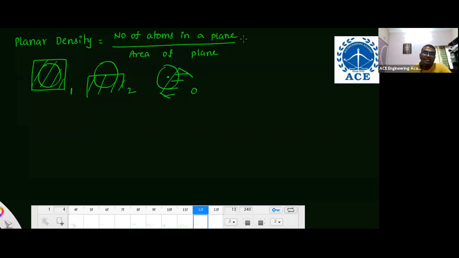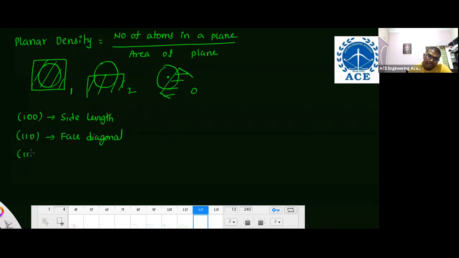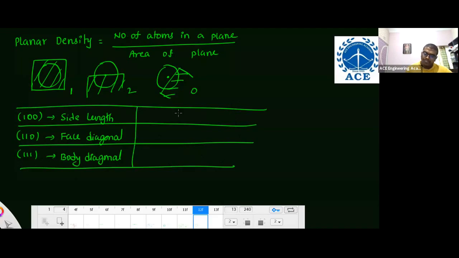So mostly remember the formula, and sometimes they'll ask you numericals also. For numericals, I'll prepare a table like that. [1, 0, 0], side length. [1, 1, 0], face diagonal. [1, 1, 1], body diagonal. From these three only they will ask you numericals. Very simple numericals, because it is common for all branches: civil, mechanical, electrical, electronics. So very simple questions they will ask you in your exam.